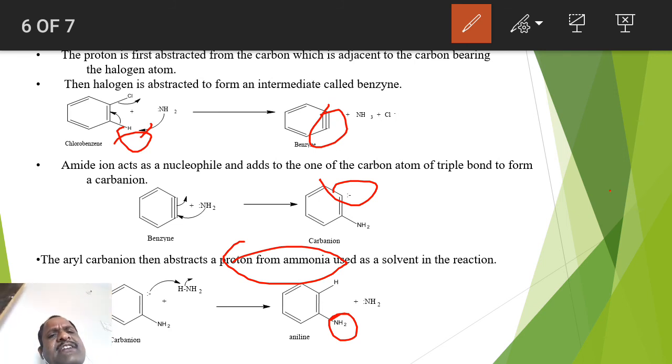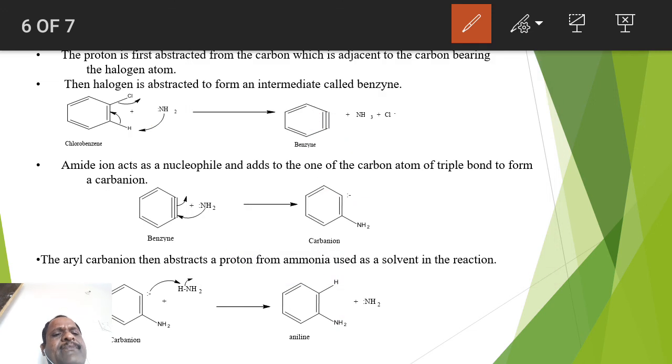So in the elimination addition reaction, the first step is elimination. How does that elimination take place? Cl is going to be eliminated, with the help of the hydrogen which is abstracted by amide to form benzyne. Then the nucleophile attacks in the second step and you will get the carbanion, and then in the third step the carbanion will abstract hydrogen from ammonia and you will get the respective product. So these are the reactions that take place in that particular elimination addition type of mechanism. Everybody understood that?